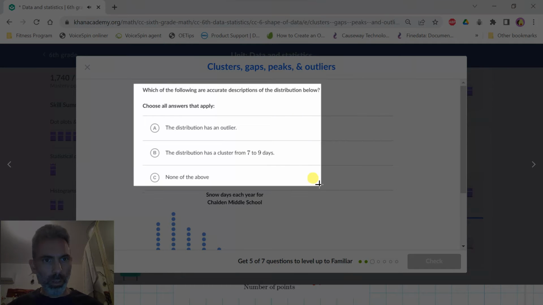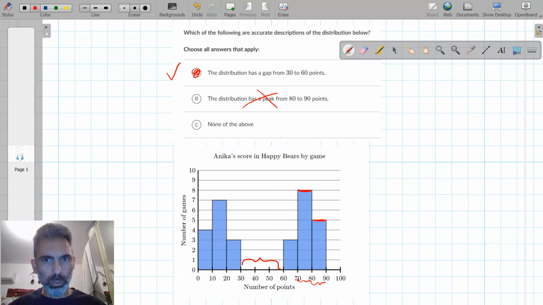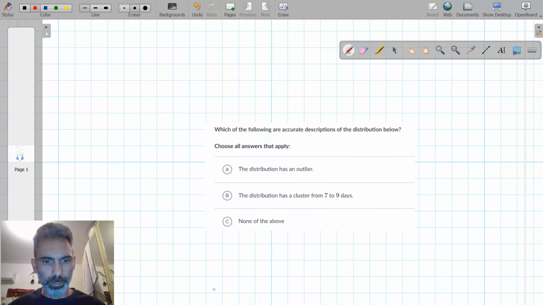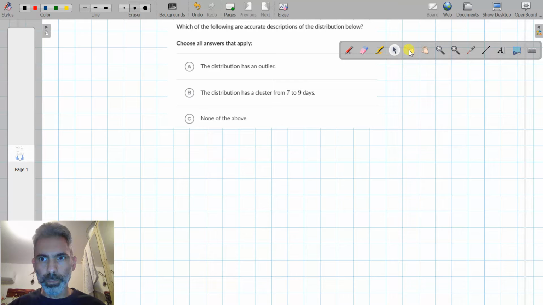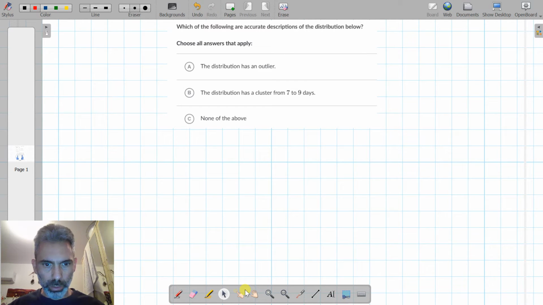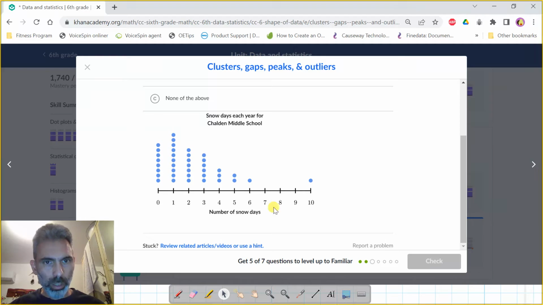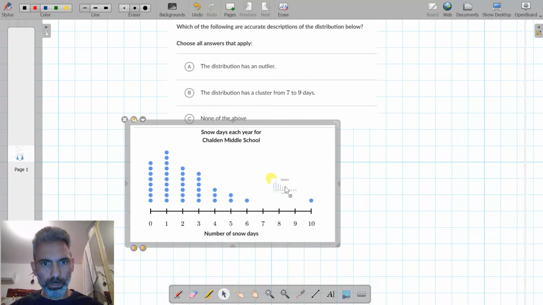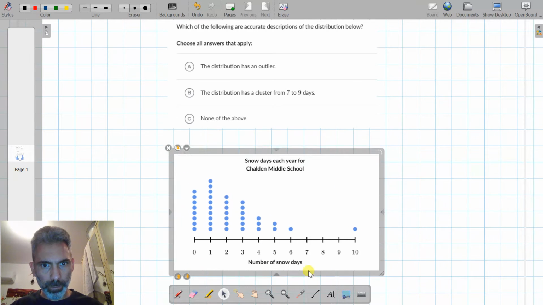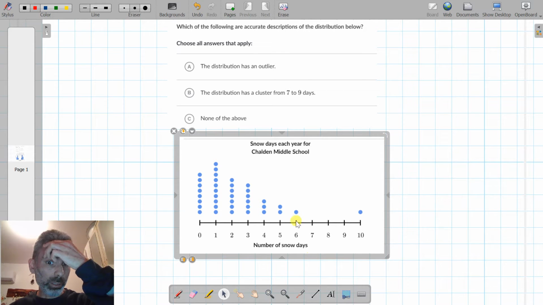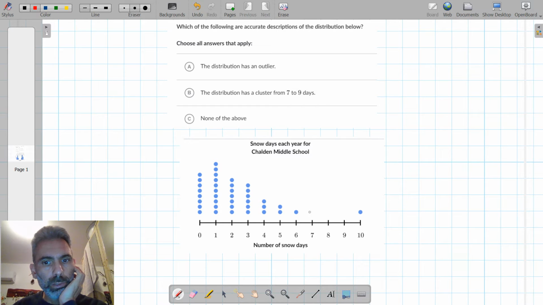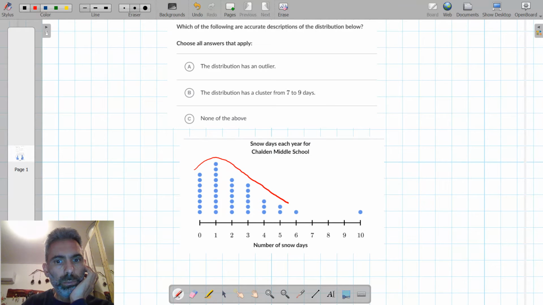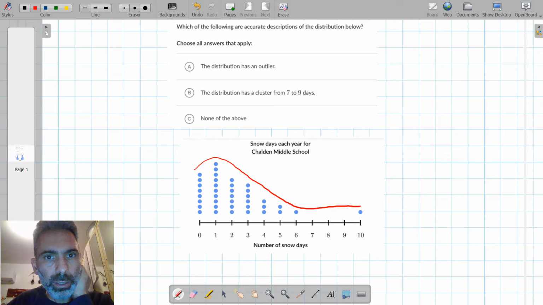Okay. First, I'll copy the question to the board. Now copy the dot plot. We have here a dot plot that represents snow days each year for Chalden Middle School. We see an uneven distribution that has a tail to the right.